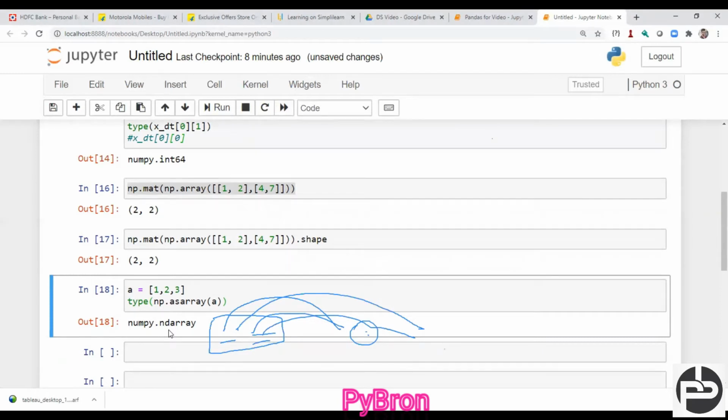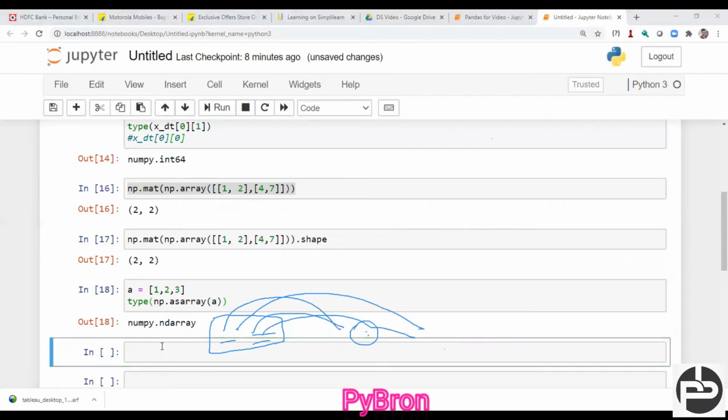But asarray is also converting the same thing into the form of the array. So no doubt you can use anything at all, no worries. Correct?